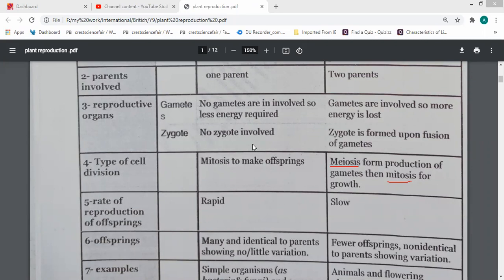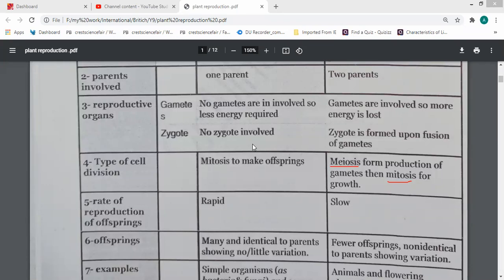These gametes are sperm in the case of male and ovum in the case of female. These two sex cells have half the number of chromosomes, not the total number. So during the formation of gametes, we have two types of division: meiosis and mitosis. One of them produces cells identical to the parent cell, which have the total number of chromosomes.